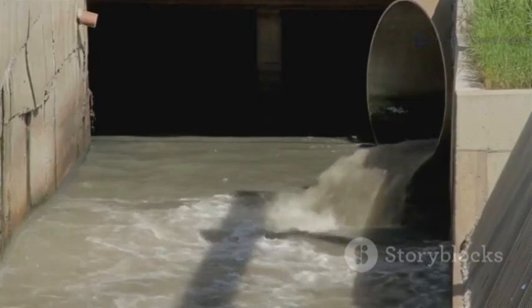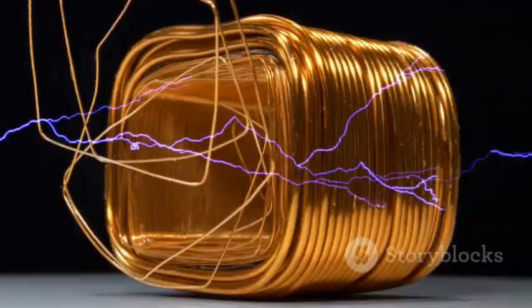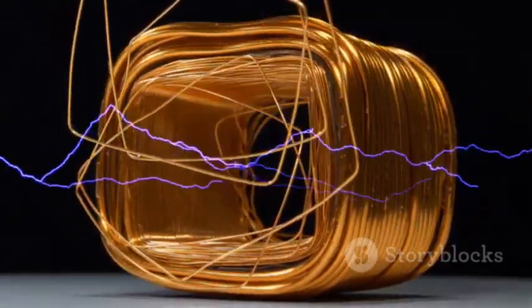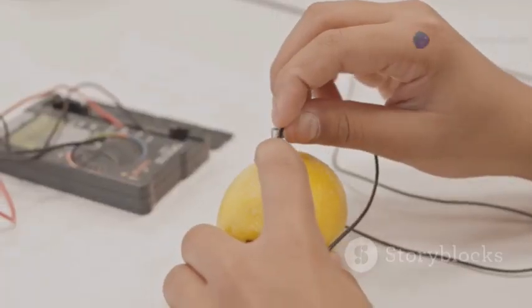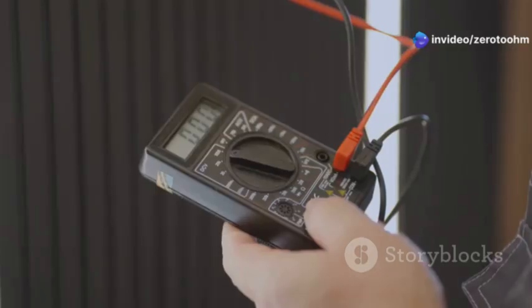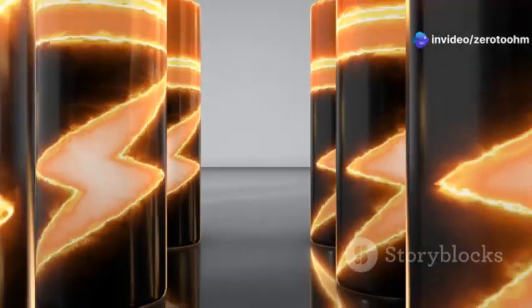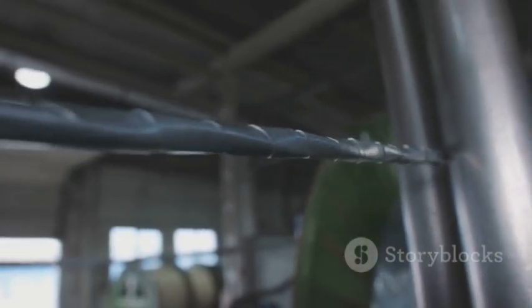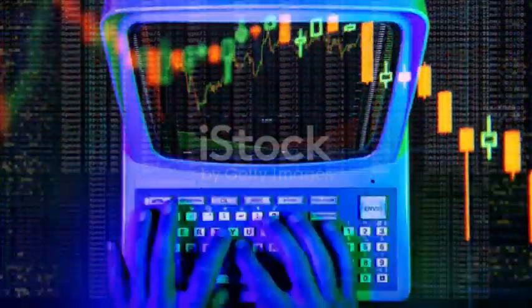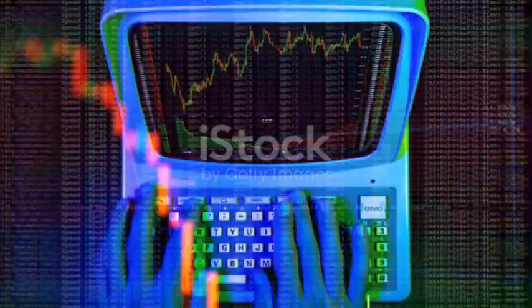Imagine electricity like water flowing through a pipe. The water is the electrons, and the pipe is a wire. When we push electrons through wires, we get an electric current. This current is measured in amperes. The push that gets it moving is called voltage, and things that resist the flow, that's called resistance, measured in ohms. That's where our channel name ZeroToOhm comes from.